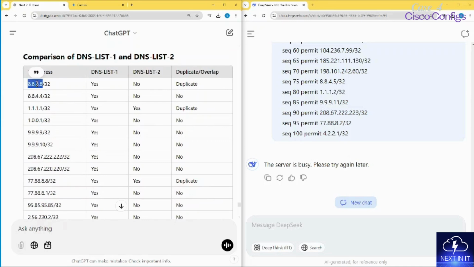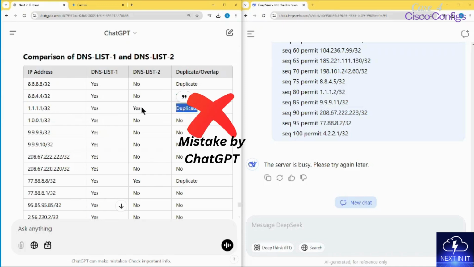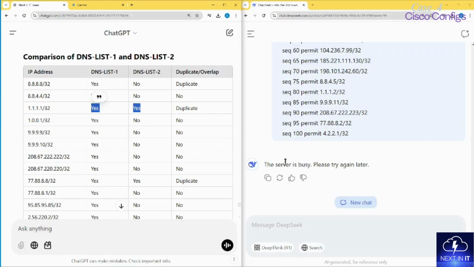So it says that it is duplicate. Okay, it says that one, I don't think this one was duplicate, so it's giving me wrong information. So it's not in the DNS list, it says it's in DNS list 2. Not sure about that. I will just double check. So okay, this server is still busy, so that's not good. So I have to try it one more time.